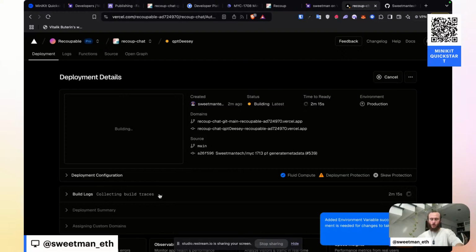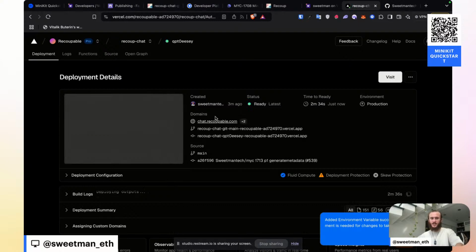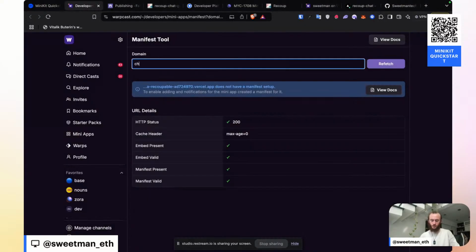Build is finishing. We're almost in deploy. Once it hits deploy, it only takes 10, 15 seconds for the app to be live. I'm feeling confident that this is going to be one of the last steps we need to do to officially deploy our app to the mini app store. It's deploying.